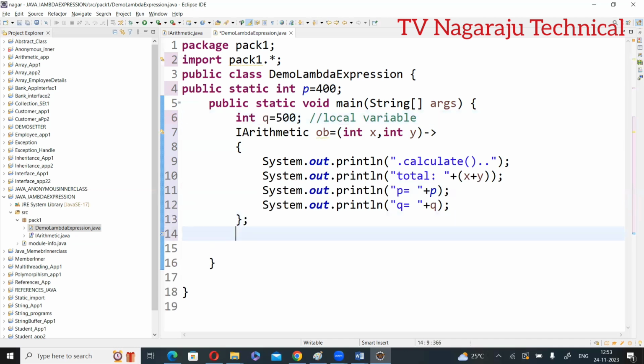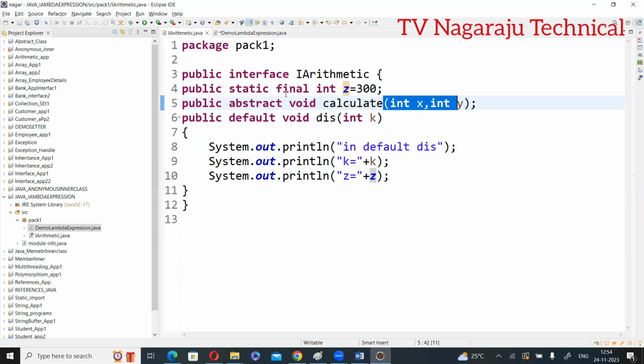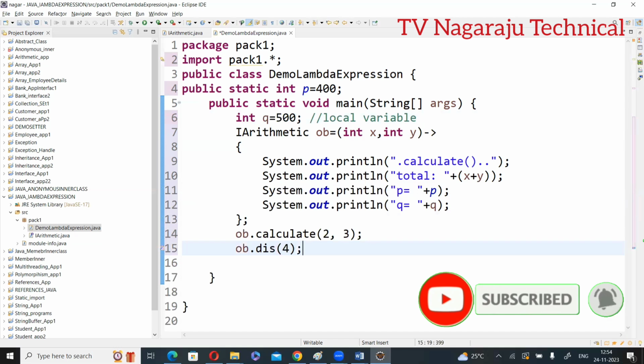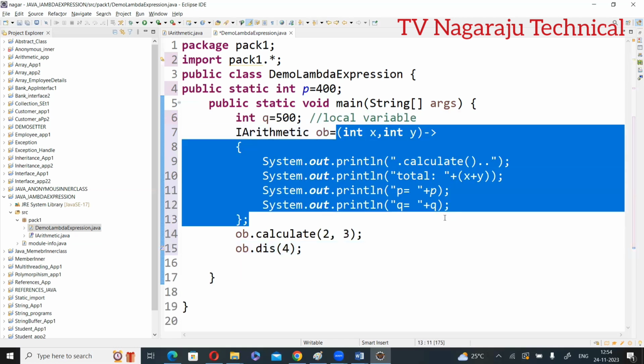Once we come out of the method, ob.calculate, this abstract method, with some parameters 2, 3. ob.calculate(2, 3). I think I wrote one default method, so ob.dis of some 4. Now everything has happened successfully. Calculate is an abstract method. By using this lambda expression, I provided the definition and assigned it to the reference variable ob. By using ob, I call the calculate method.